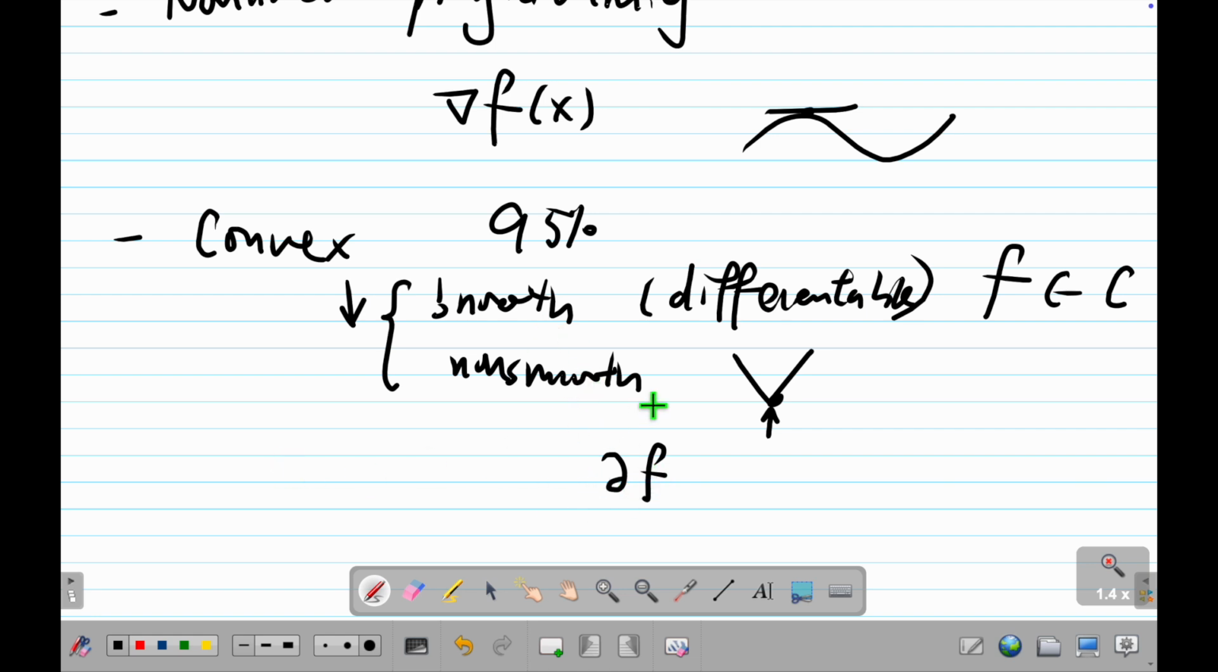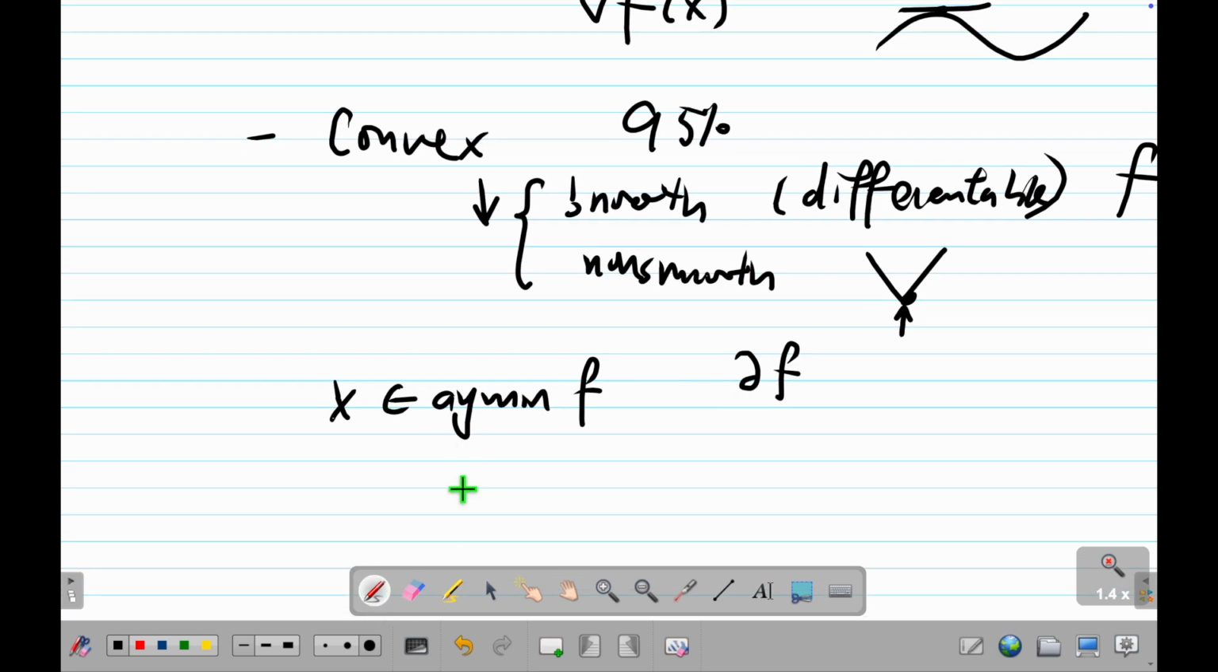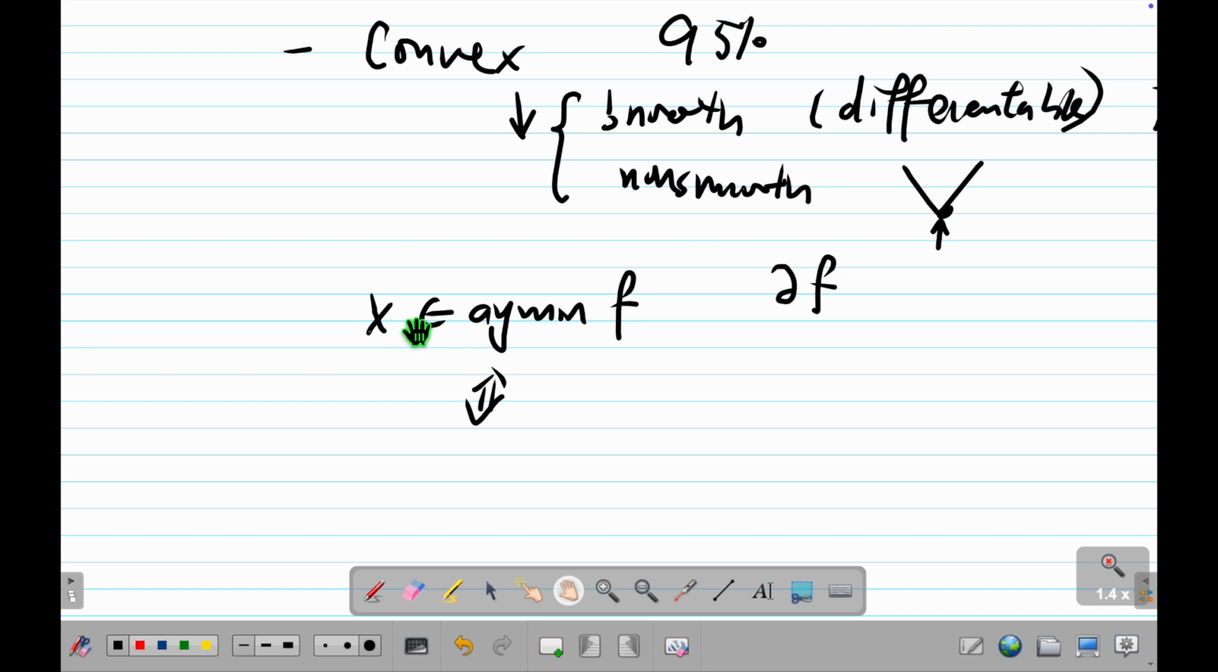And some of you may know, if x is a minimizer of f, that means x belongs to argmin f. Let's say I have this, then this is not equal, this is belongs to. That means f may have more than one minimizer. If I write it as equal, that means you only have one minimizer. But now if I write this, that means the minimizer is not unique. But what does it mean? It means if the function is differentiable, then the gradient at this point is a 0 vector.